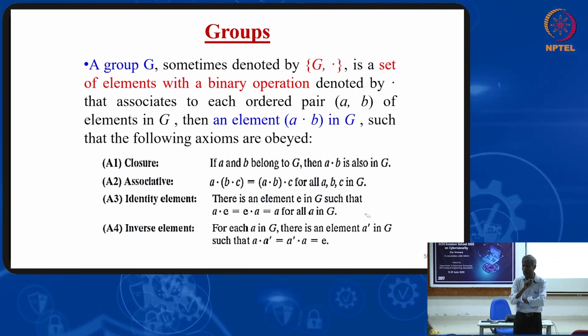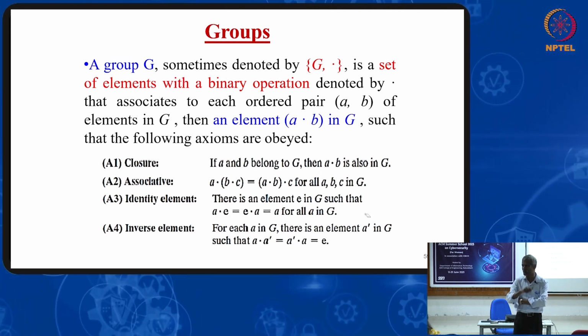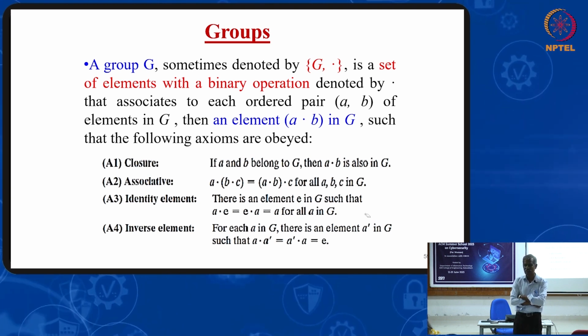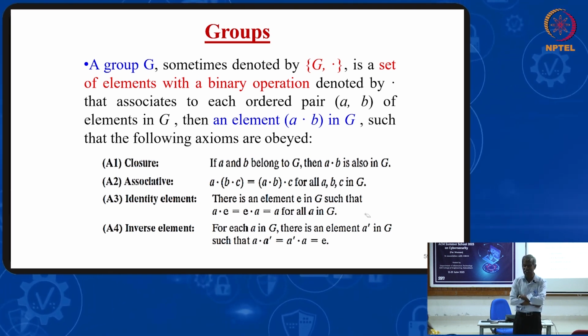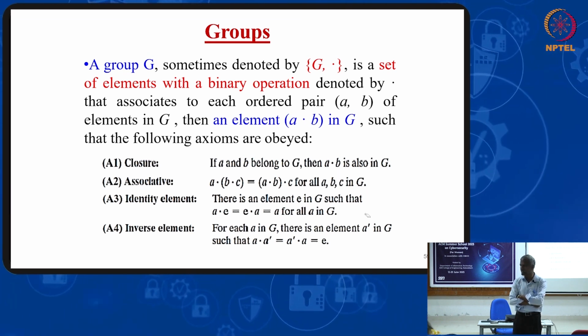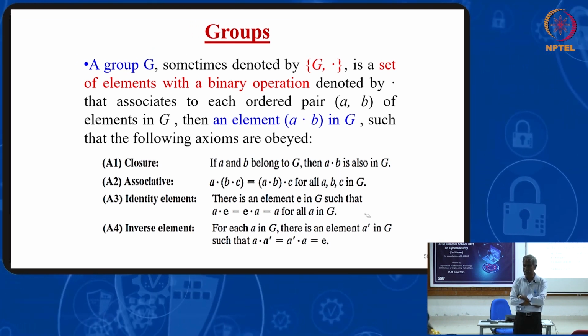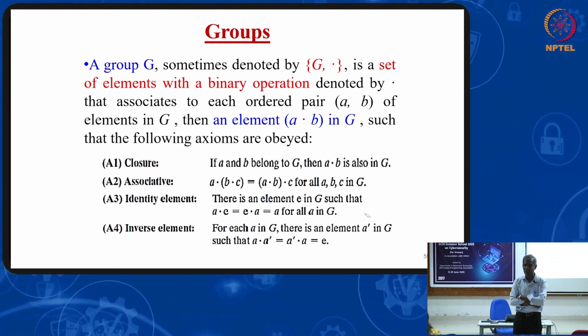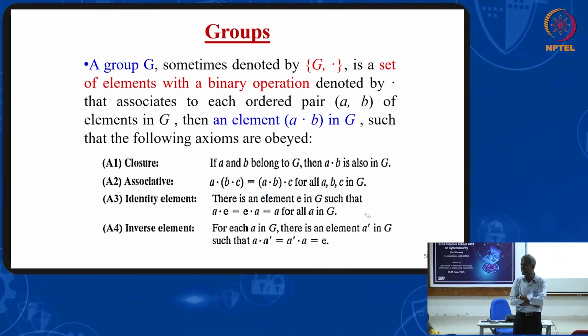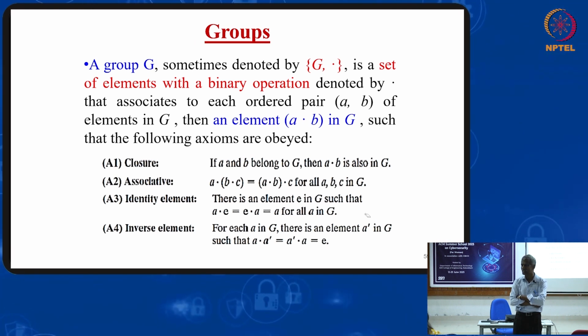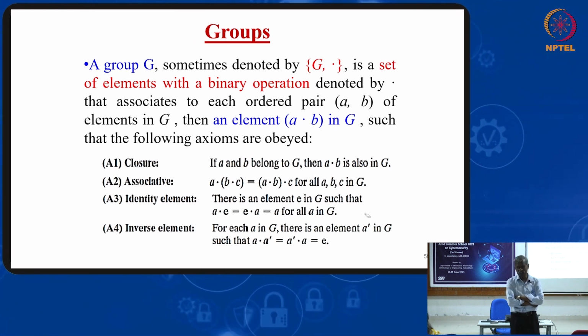The set of integers with respect to addition will form a group. Will it form a group? Yes. What will be the inverse of plus 5? What is the additive identity? 0. So it forms a group.